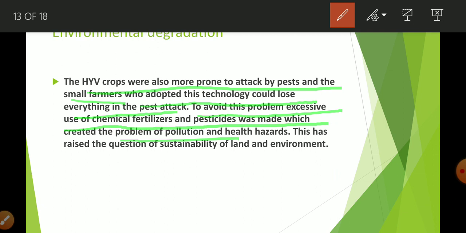In a simple way, there are 4 limitations of HYV technology. First, there is benefit only in the production of wheat and rice. It only gives benefit to big states or rich states like Tamil Nadu, Andhra Pradesh, Punjab, Haryana, and only bigger farmers are able to get benefit because it requires huge investment. And the next demerit is environmental pollution because of use of chemicals, fertilizers, insecticides and pesticides.